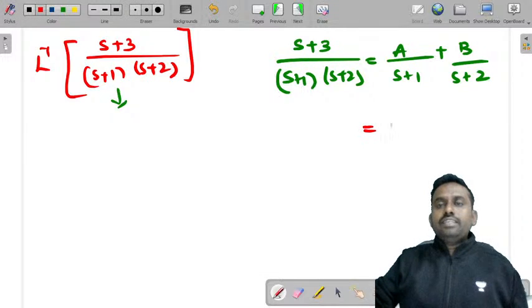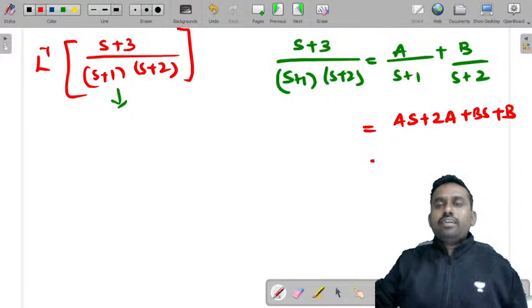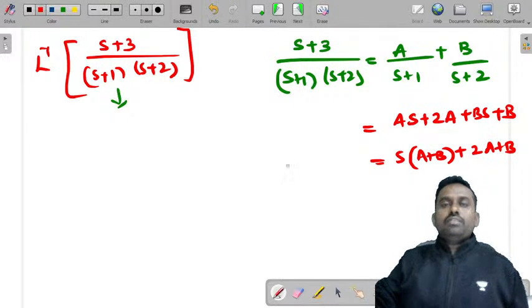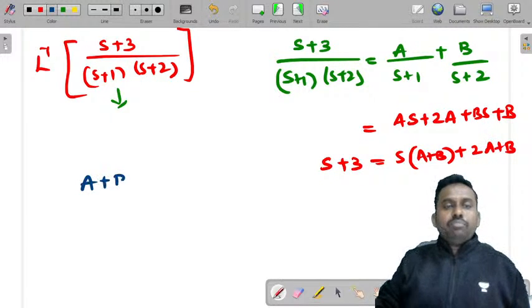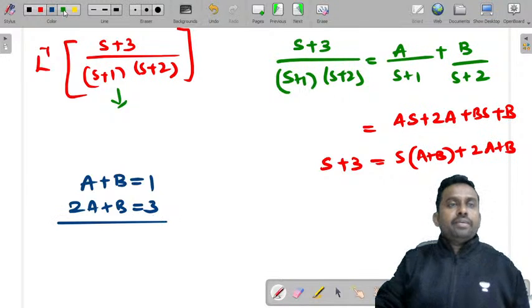So take the LCM and write as A(s plus 2) plus B(s plus 1), and take common s: it is (A plus B)s plus (2A plus B). The term on this side is s plus 3. Now compare s terms on both sides: A plus B is equal to 1. Compare constants: 2A plus B is equal to 3.